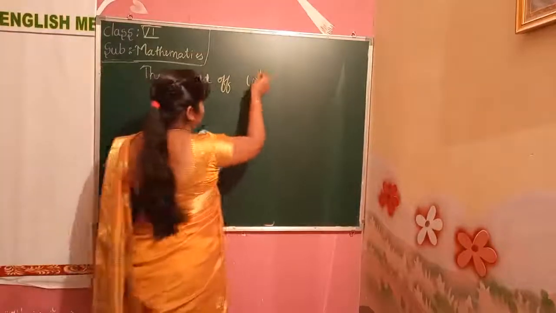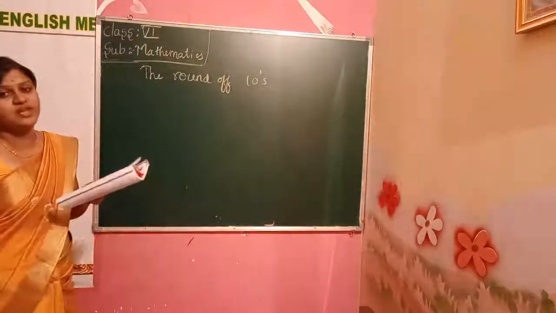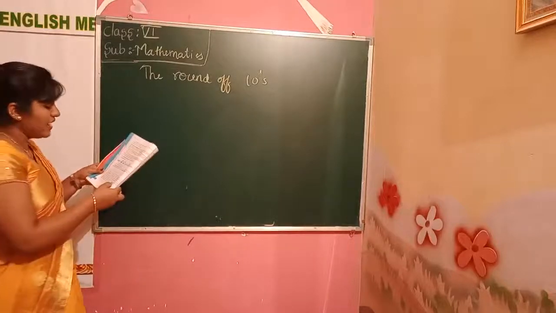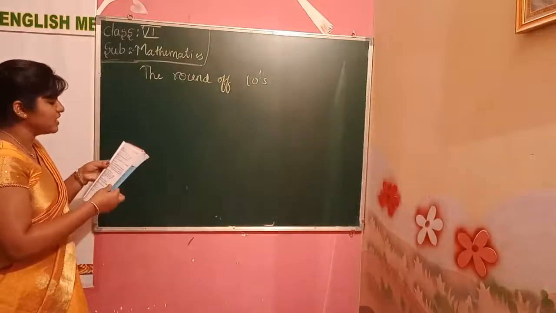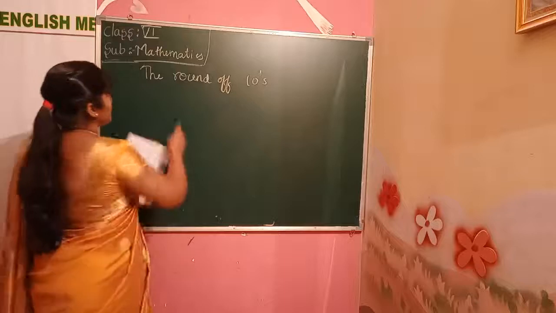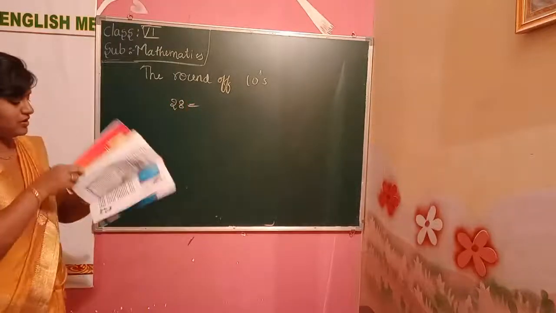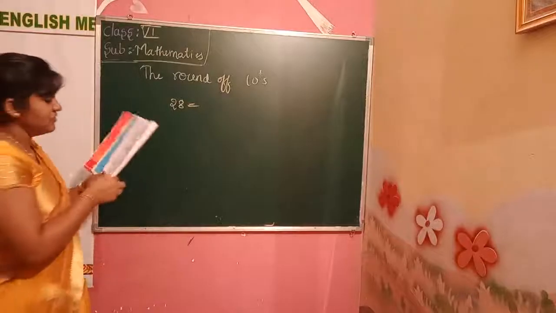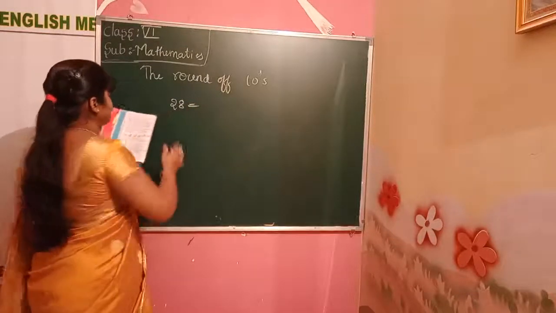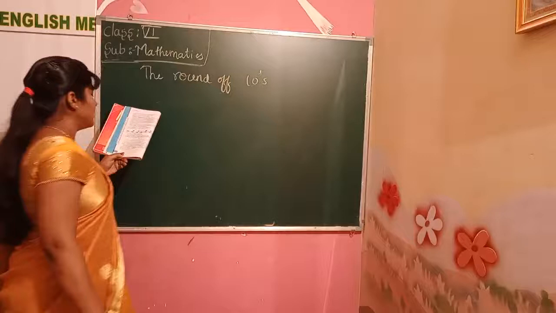In the tens place, we look at the tens place. If we have a number like 28, what does it round off to, children? It rounds off to the next number. For example, if I take one more number, that is 12.